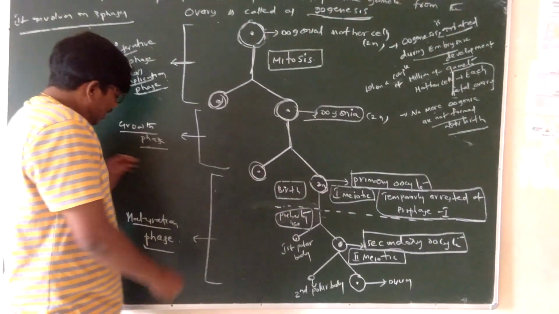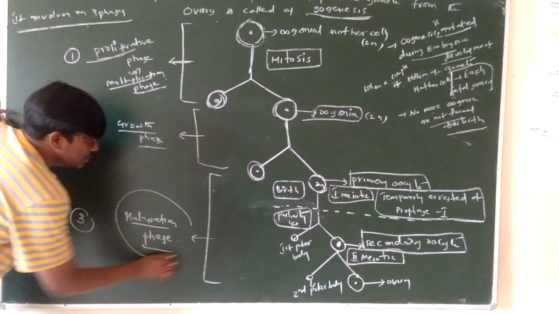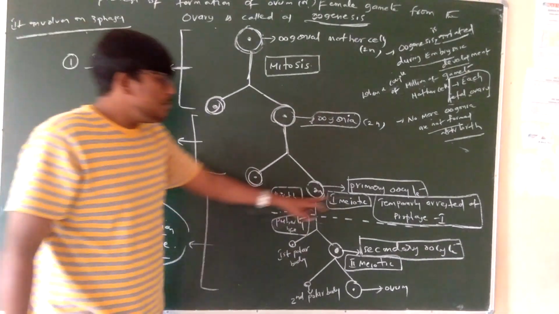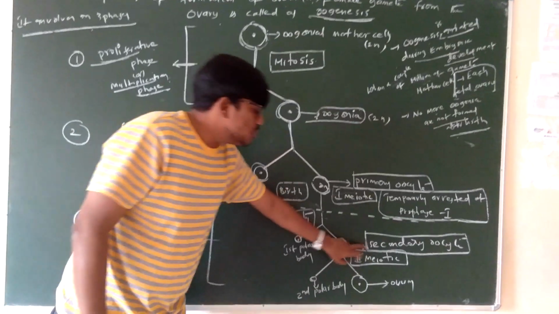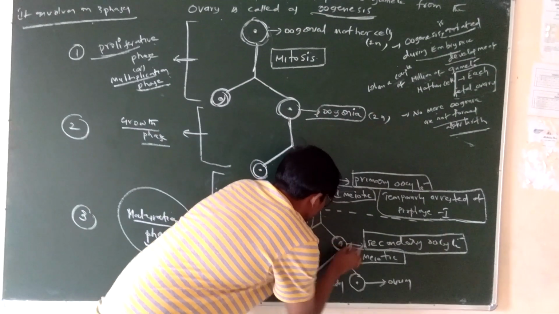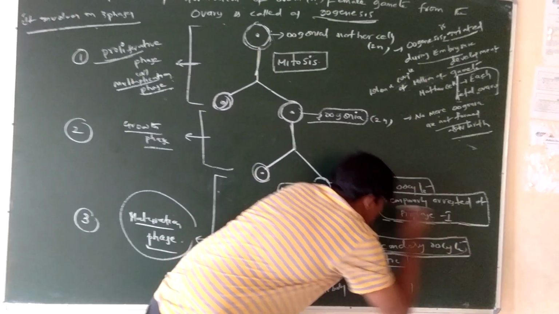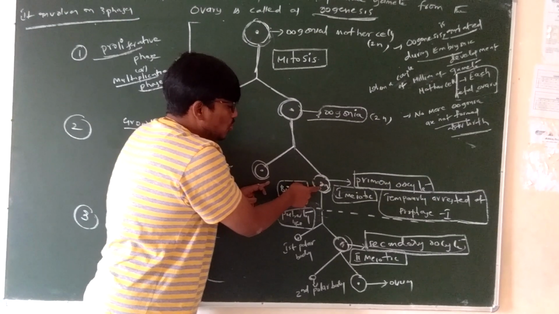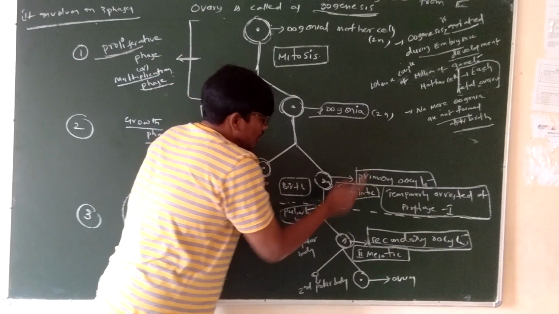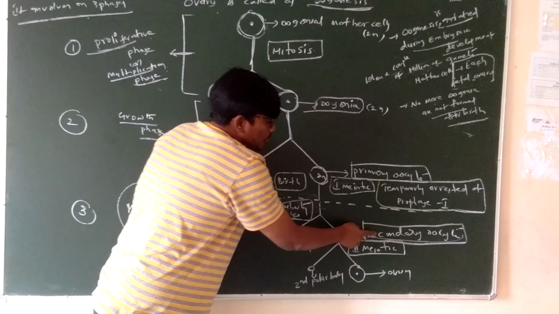Next phase is called the maturation phase. In this phase, the primary oocyte undergoes first meiotic division and produces the secondary oocyte.